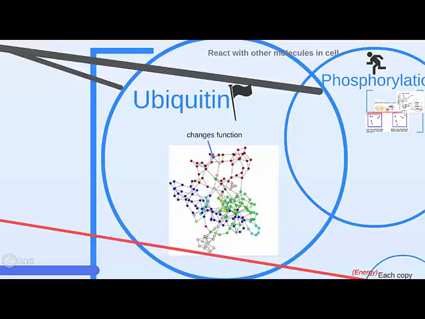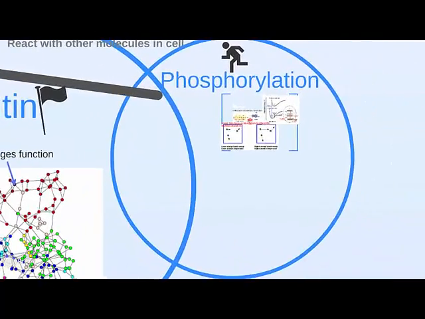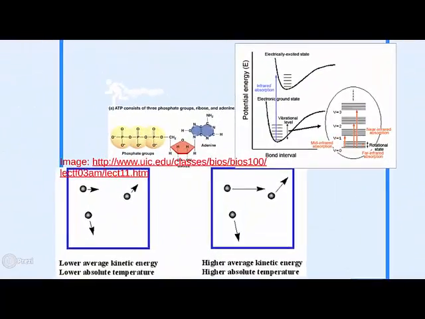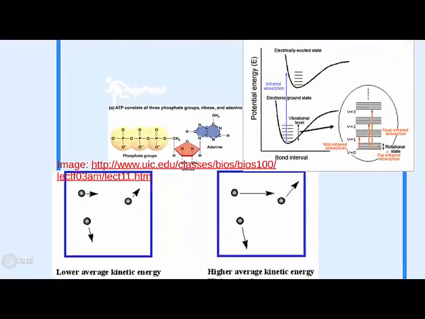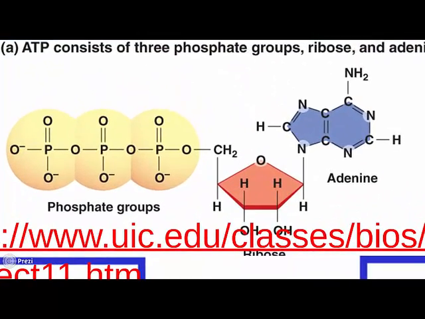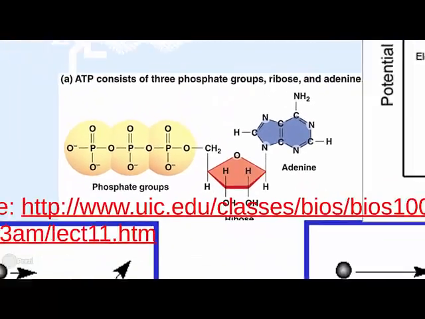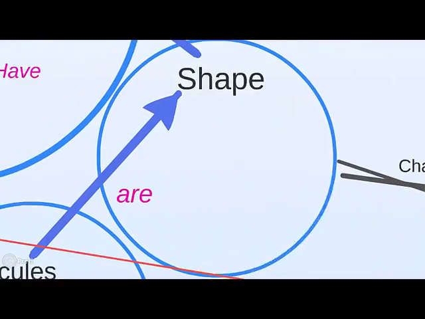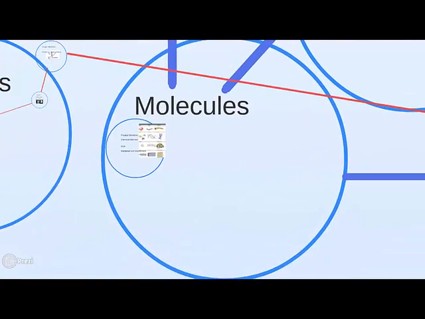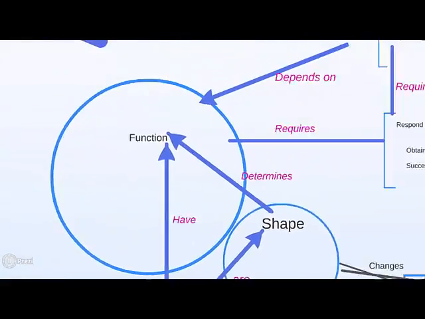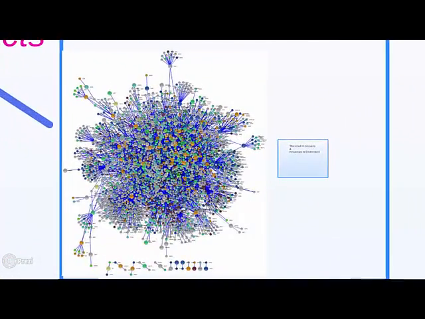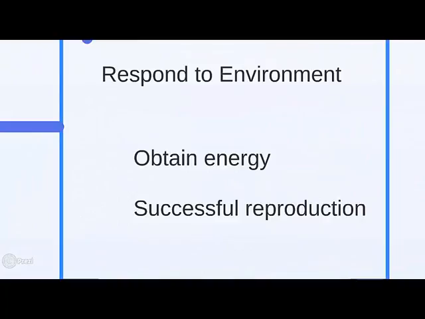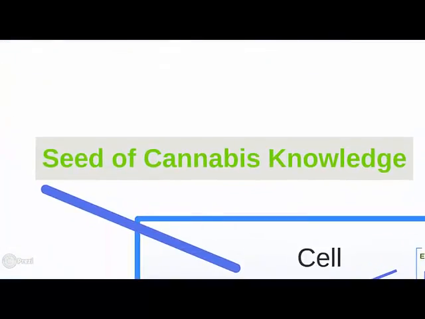Another process which happens quite often is phosphorylation. Phosphorylation is adding of a high energy phosphate group to a molecule, which changes the molecule's shape and its function. This change of shape and function can ultimately lead to changes in the network, which will allow the organism to respond to the environment, hopefully so it can later reproduce and produce seeds.